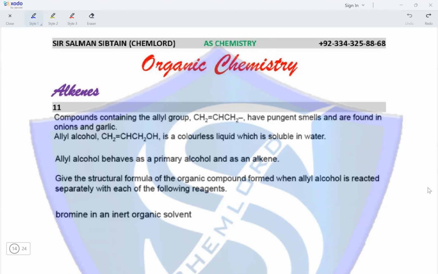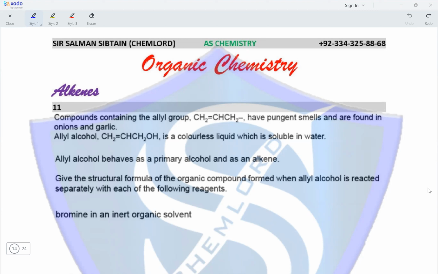Question 11. Compounds containing the allyl group, CH2=CH2, have pungent smells and are found in onions and garlic. Allyl alcohol is a colorless liquid which is soluble in water. Allyl alcohol behaves as a primary alcohol and as an alkene. Give the structural formula of the organic compound formed when allyl alcohol is reacted separately with each of the following